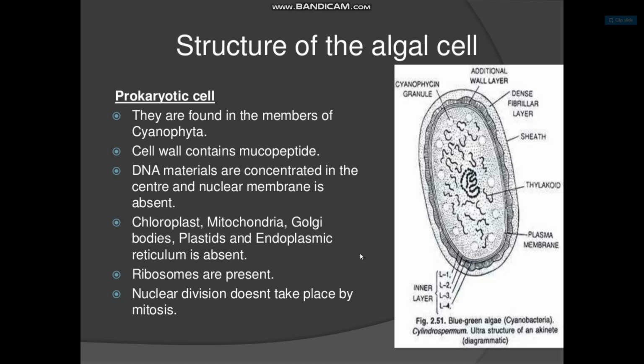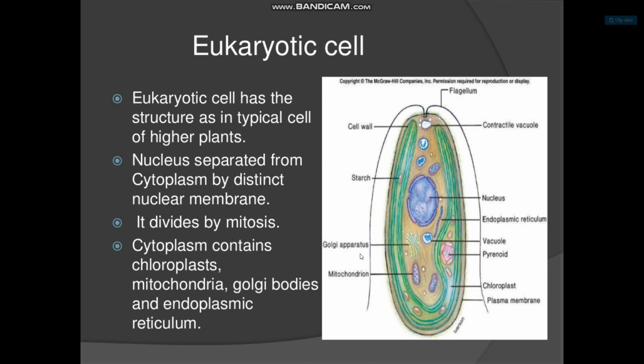Nuclear division doesn't take place by mitosis. Eukaryotic cells have a structure as in the typical cell of higher plants. The nucleus is separated from the cytoplasm by a distinct nuclear membrane. It divides by mitosis. Cytoplasm contains chloroplast, mitochondria, Golgi body, and endoplasmic reticulum.